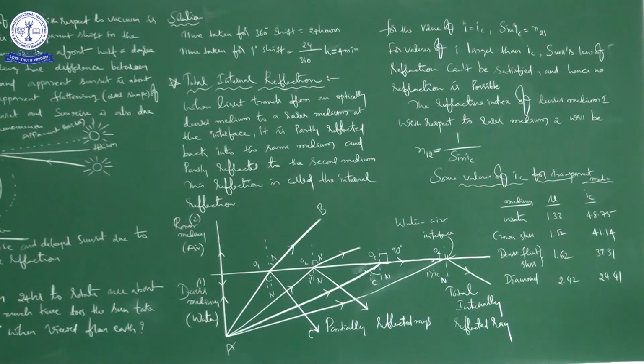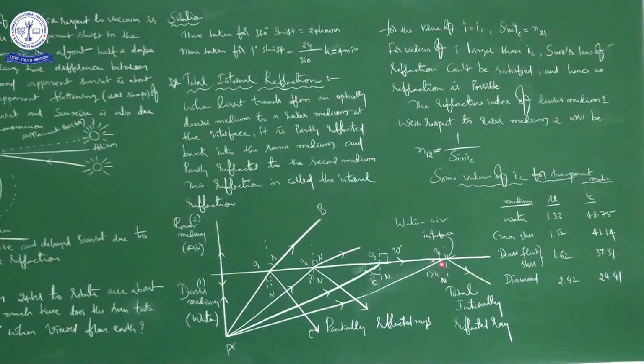So I will tell you in some other manner. Critical angle is the angle of incidence for which the angle of refraction is 90 degrees. Still we are going to change the angle of incidence. We didn't stop here.